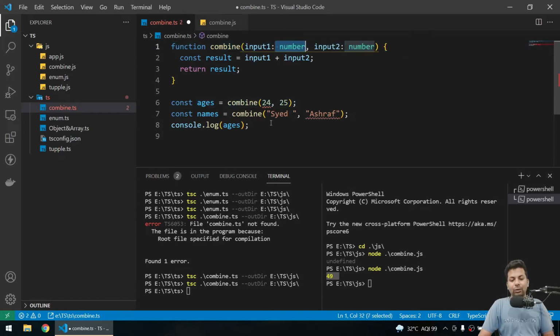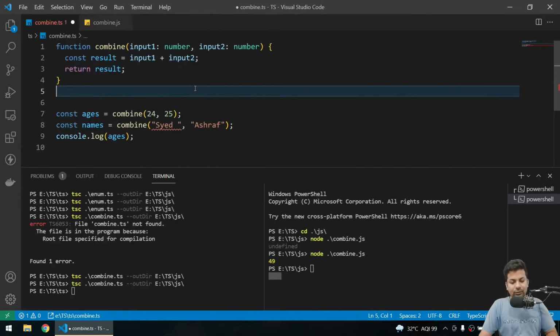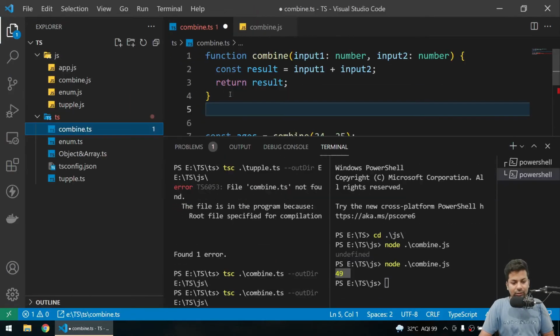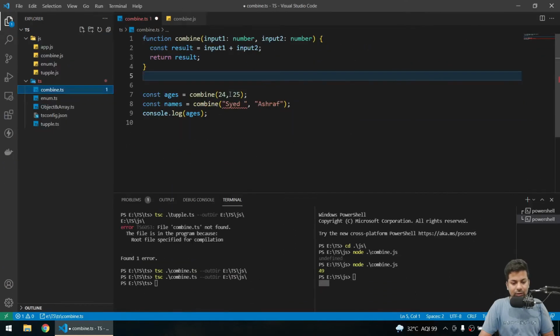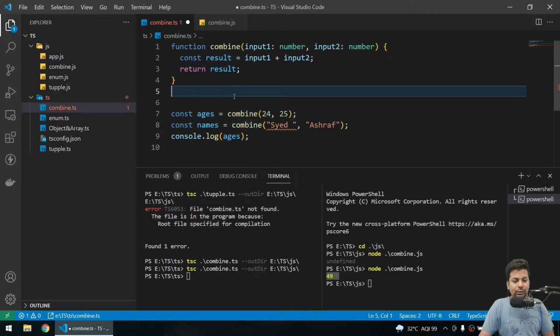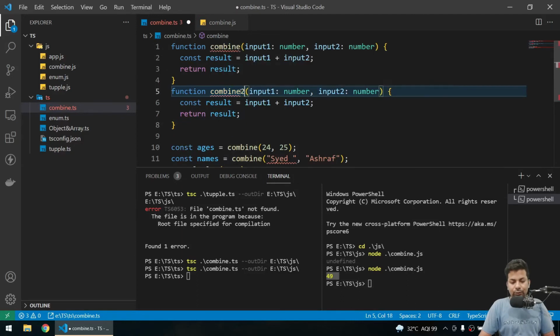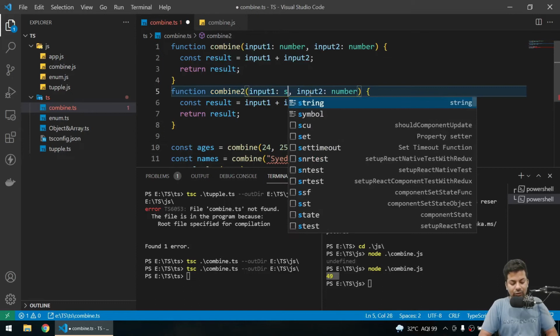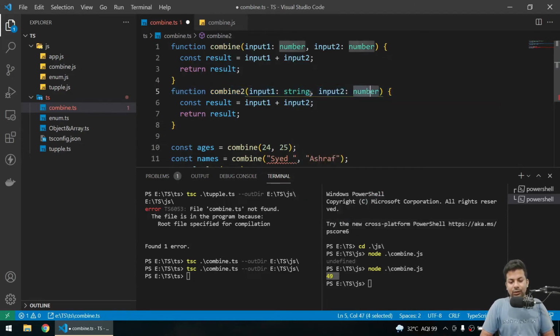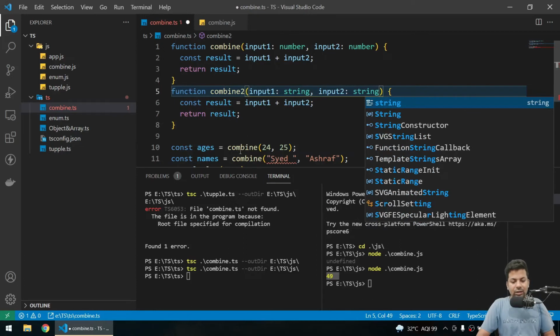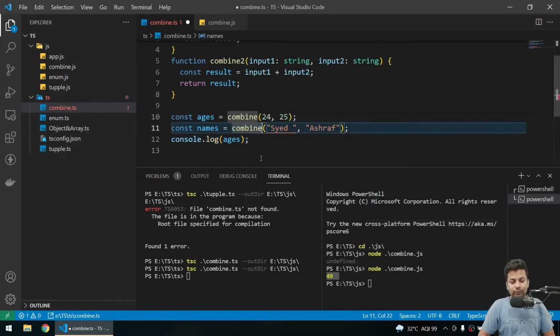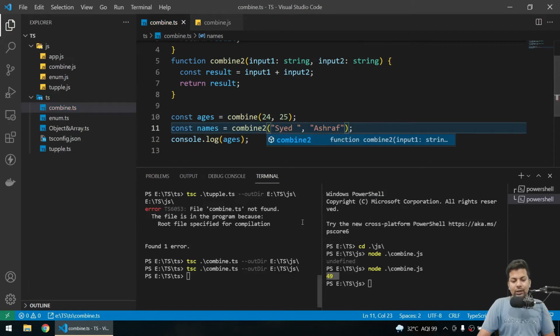Now what to do? You'll be like, okay, just make another function. Let's just copy this. If I paste it, I'll say combine 2, and here I'll take string, and here also I'll take string, and here I call the function combine 2. Now if I call combine 2, I'll print ages comma names, and compile it.